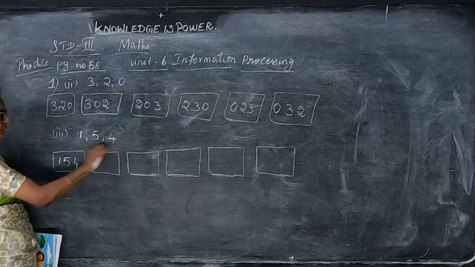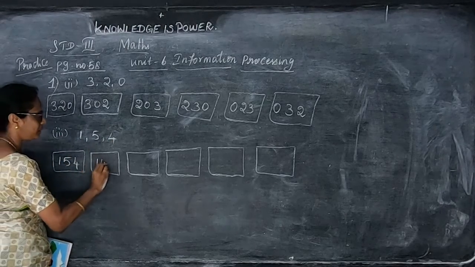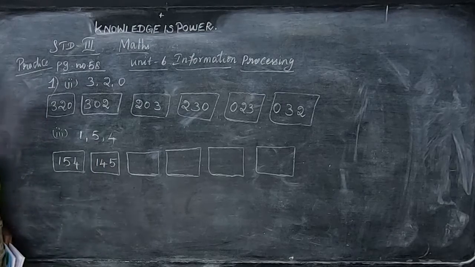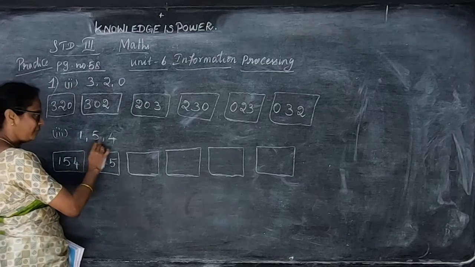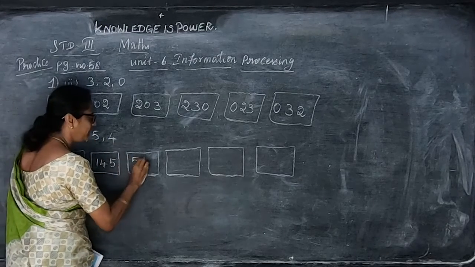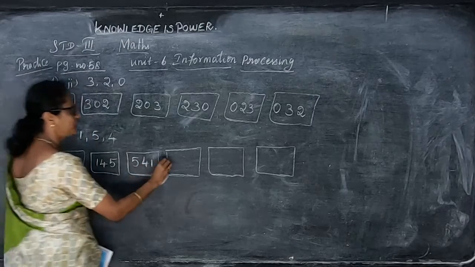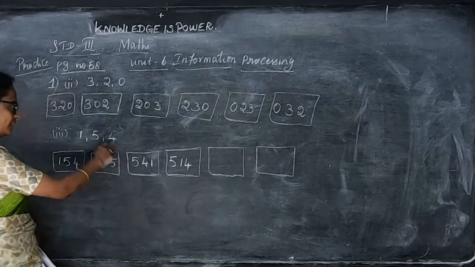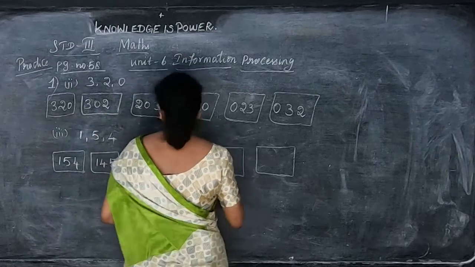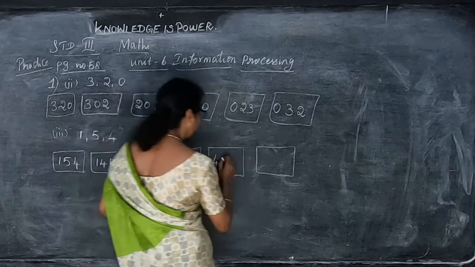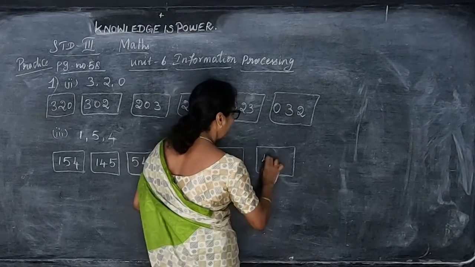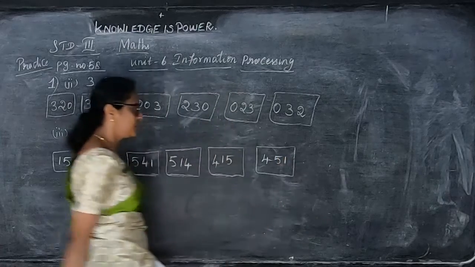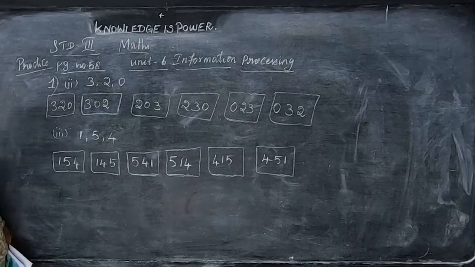Again on the same 154 you change and take 145. Next we can take 5, 4 and 1, 541. Again you put this 5 and the 41, 14, change it. Then we can start with the 4. So 4, 1, 5, 415, 451. So these are the possible ways of writing the numbers.